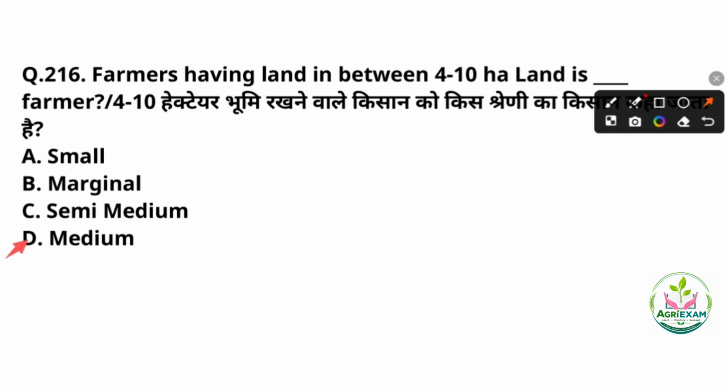So, according to the Ministry of Agriculture and Farmers Welfare, we have some guidelines for the operational land holdings. They are divided into some size classes. Marginal, that is below 1 hectare. Small farmers, those who carry the land between 1 to 2 hectare. Semi-medium farmers, which carry the land holding of 2 to 4 hectares. Medium farmers, those who carry the land holdings of 4 to 10 hectares, and the large farmers will carry the land of 10 hectares or more.